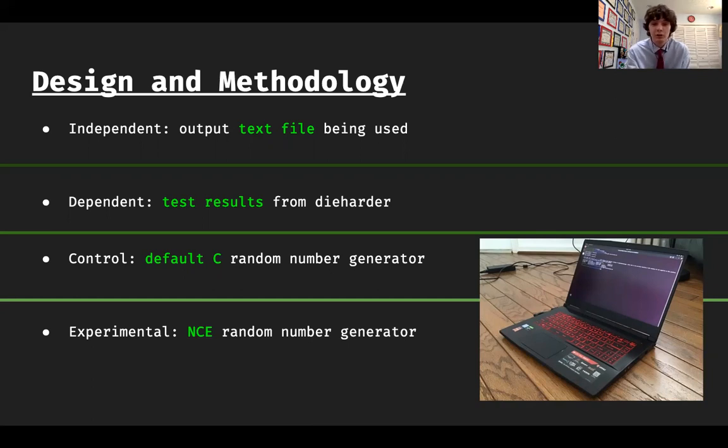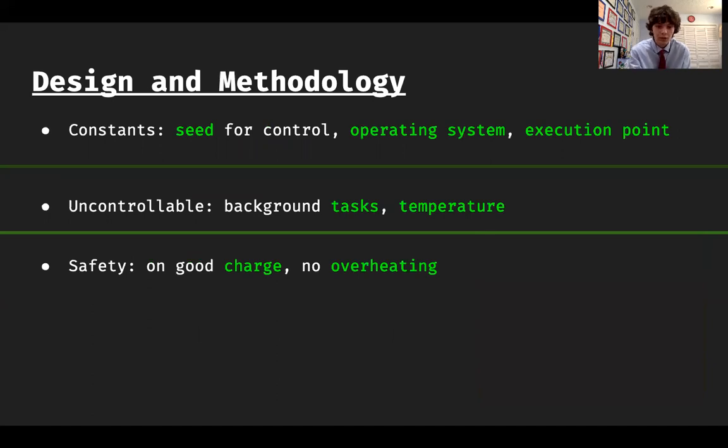The experimental variable would be the generator I coded, the one I made that uses natural computational entropy. The constants were the starting point of where I ran the programs, where I ran them from, and the operating system. I used Ubuntu Linux for this entire project and never changed it. I could not control the temperature of the environment.